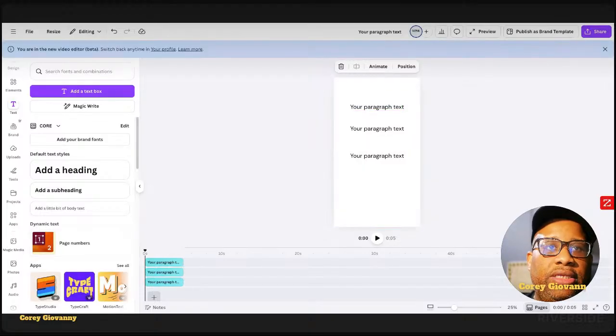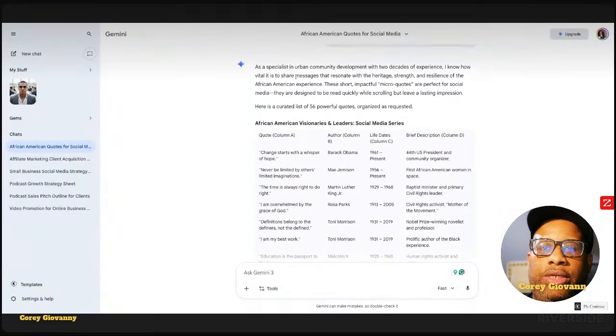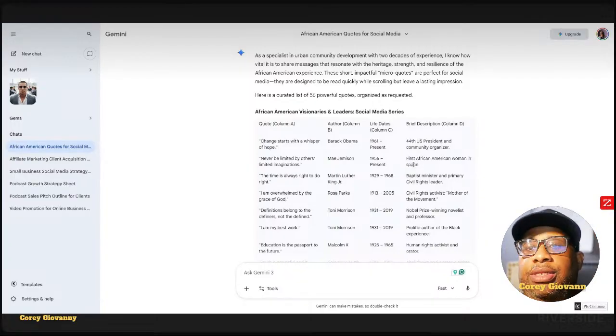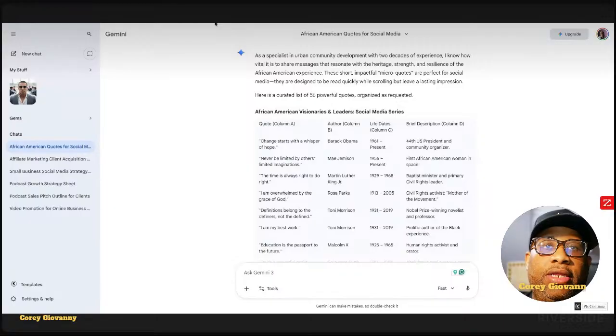Next, let's go back to our spreadsheet. Okay. Because we know that column A is quote, column B is the author, column C is date of birth, right? And column D is what we're going to put in the description on our Instagram. All right. So now we're going to go back to Canva.